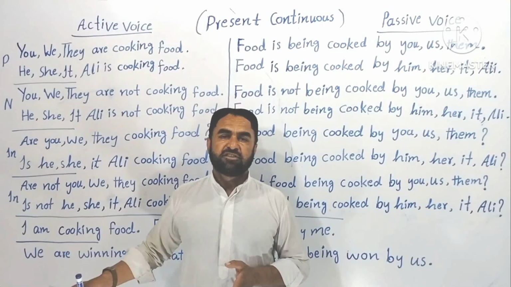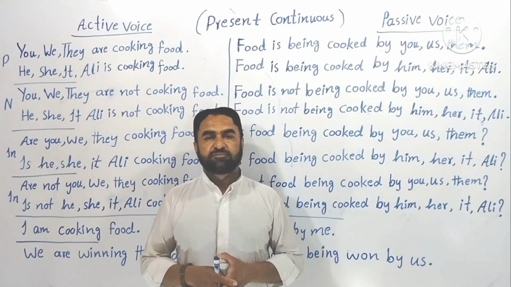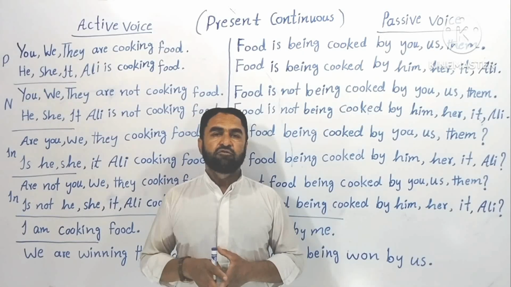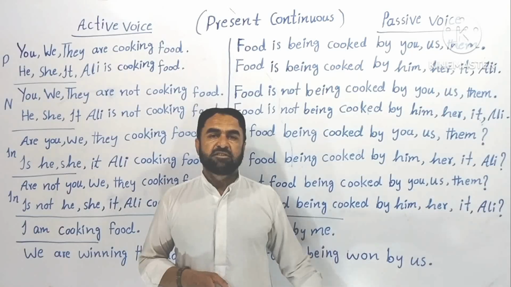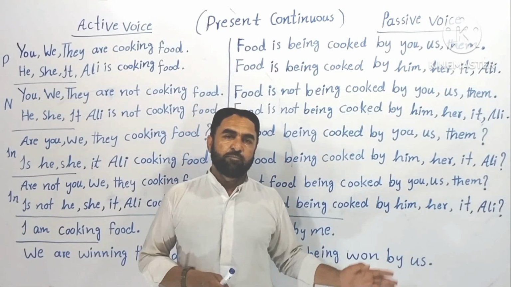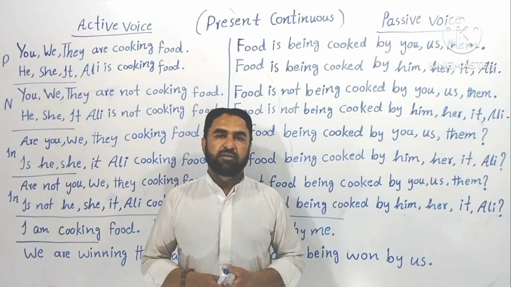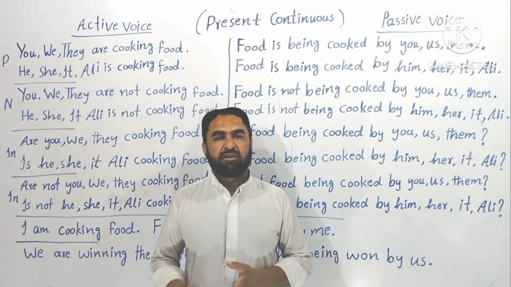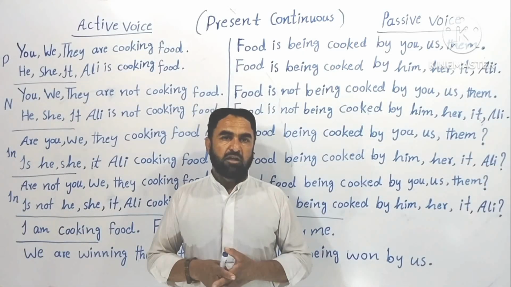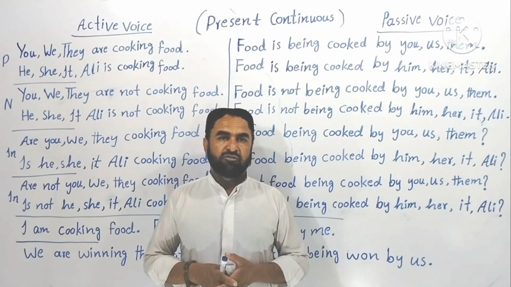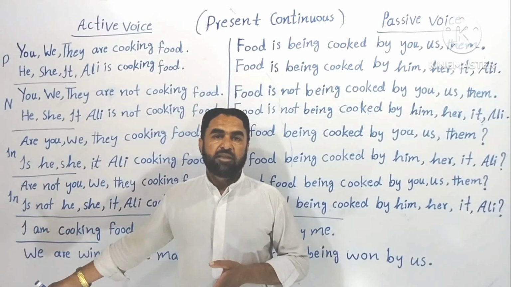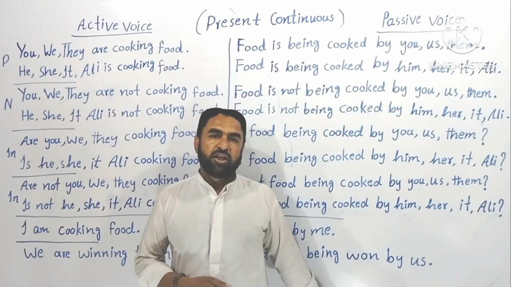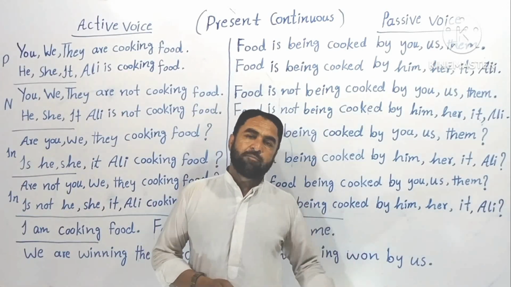If we talk about the negatives, let's take the example of negatives. That is, I am not cooking food. And the passive is, food is not being cooked by me. Now if we talk about the interrogative sentences, let's take the example of the interrogative sentence of the subject I along with the helping verb am. Am I cooking food? This is the active voice. Is food being cooked by me?